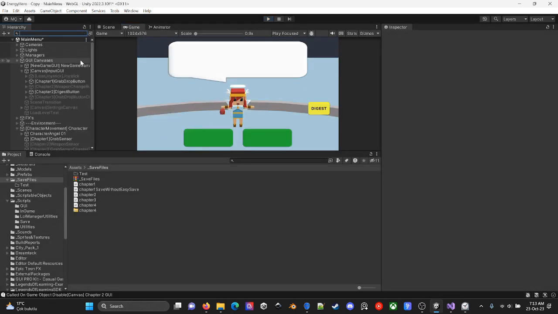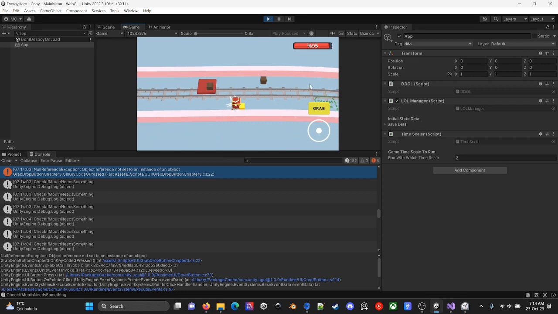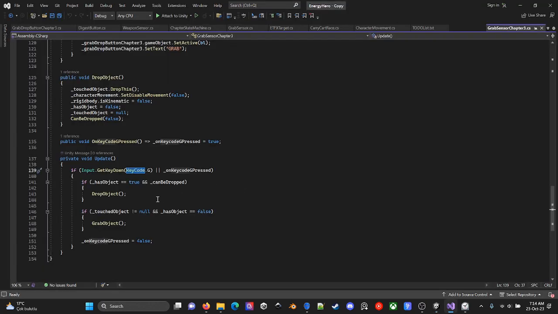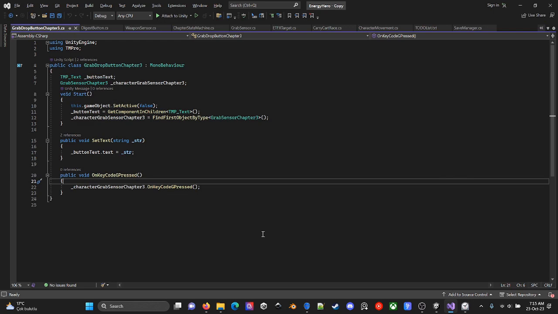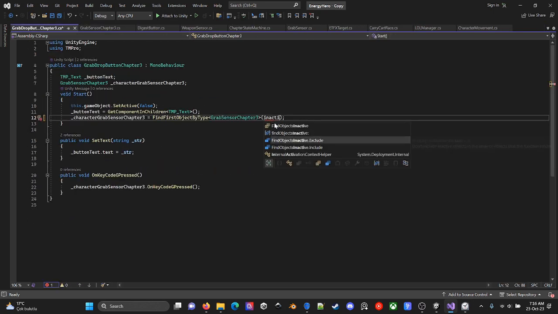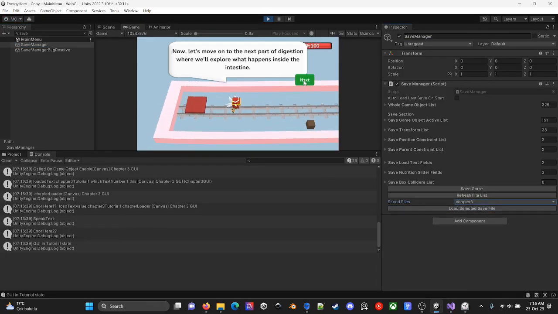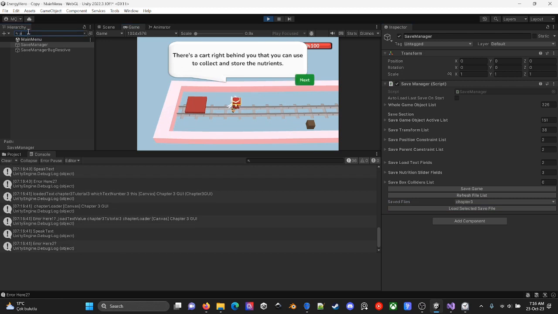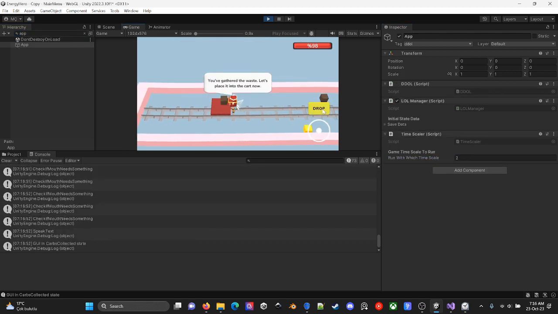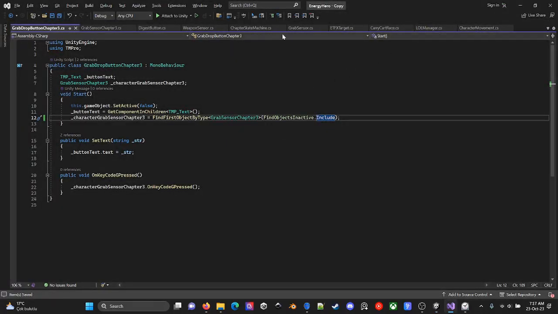First try. So let's check chapter 3. Yes, place it on the card now. Grab. Okay, something is wrong with chapter 3. Grab button. If G is pressed, okay, grab through. Okay, got G pressed. Okay, press through. If include. Let's go to save manager, go to chapter 3. Next. Find the app. Yes, the grab button is working now. So it looks like I managed to.